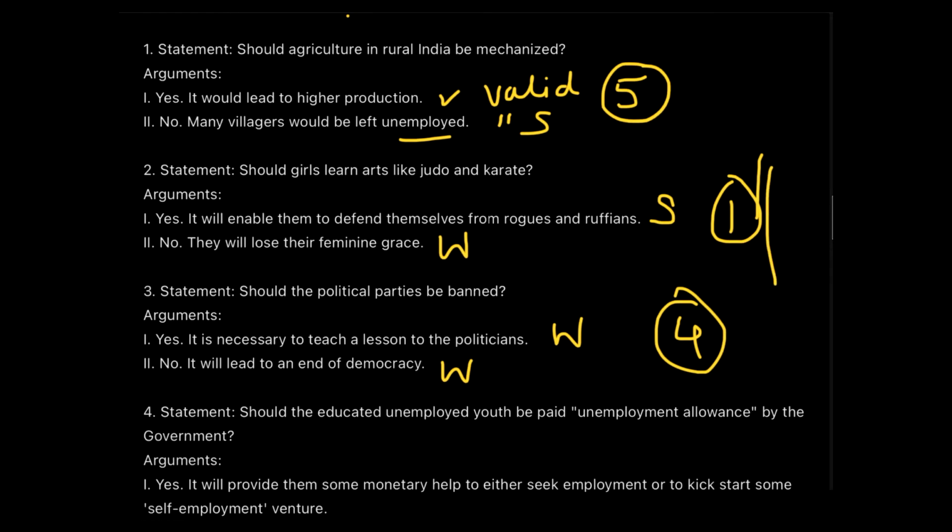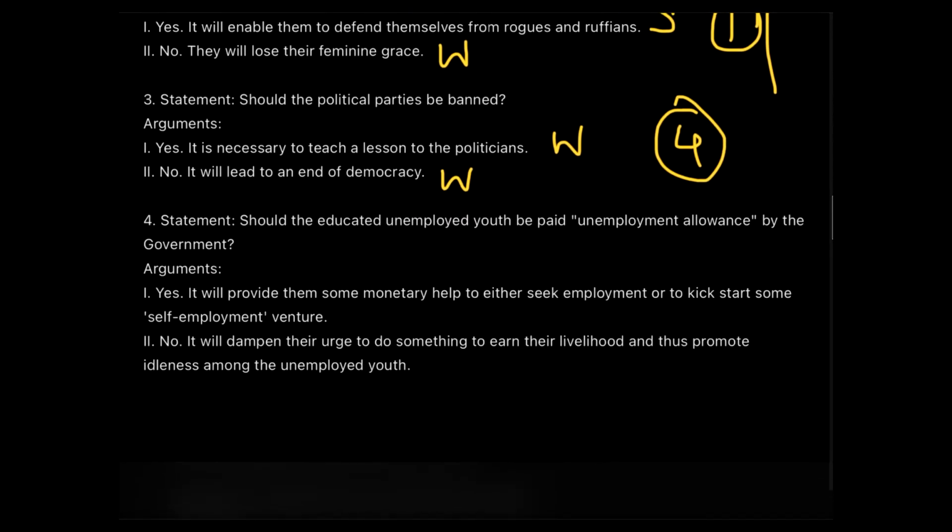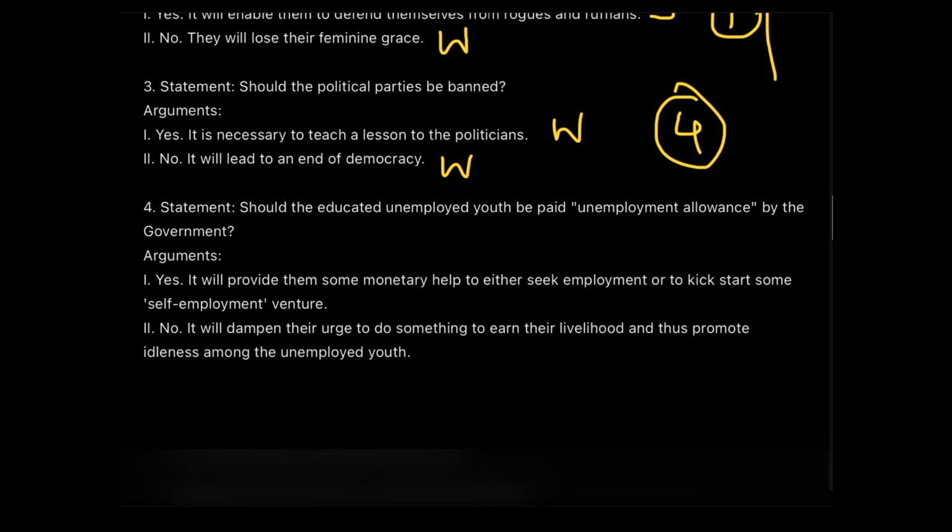Now moving down quickly to my next question, which is statement number 4. Should the educated unemployed youth be paid the unemployment allowance by the government? Now, if yes, then why? Because that will be some monetary help to them, so that they can start searching for employment and kickstart some self-employment venture, which is very much strong, very much valid.